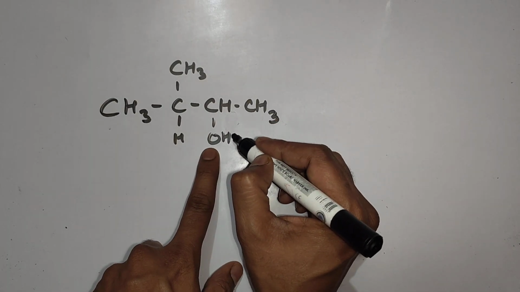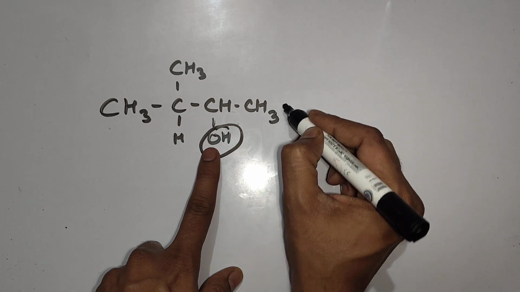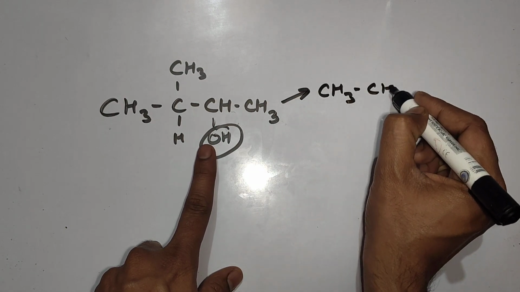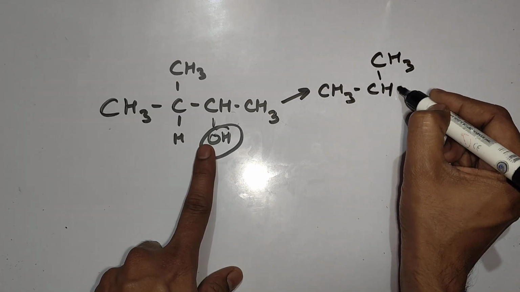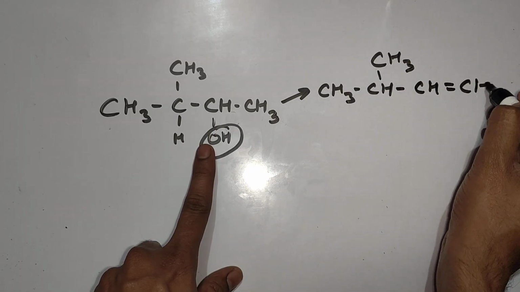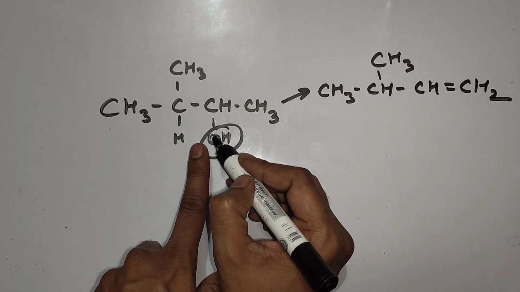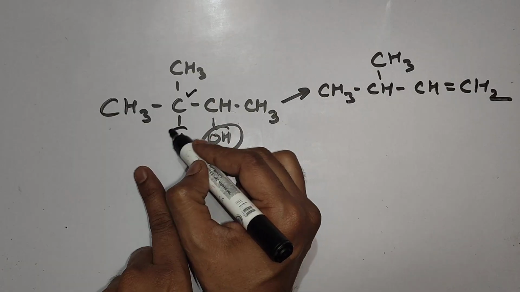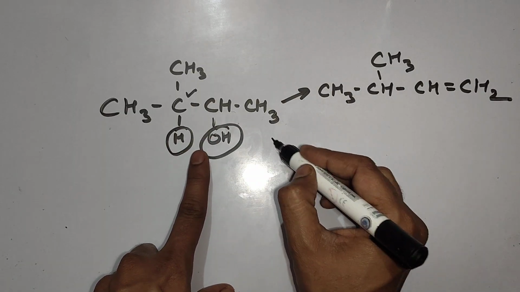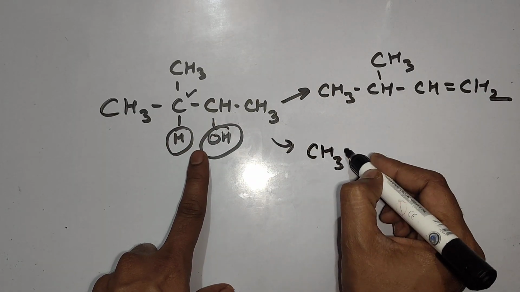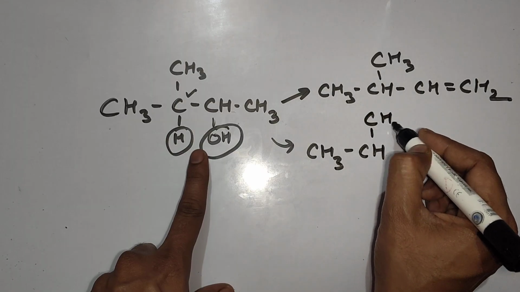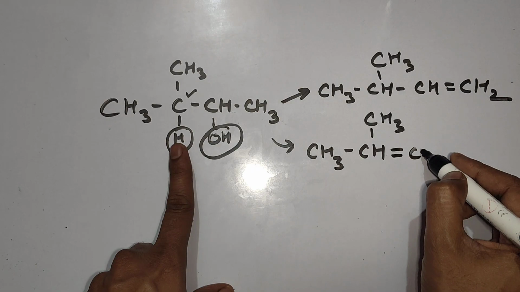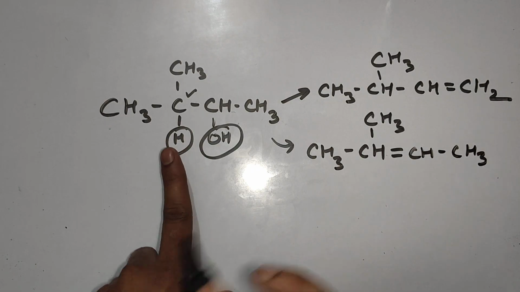Let's take this carbon first. OH and H remove out from here and make double bond between these two. The alkene generated will be this one. OH connected to this carbon and this carbon is connected with this hydrogen and this OH remove out. Then check what kind of alkene will generate. Now double bond will generate between these two carbons. Rest part as it is, this one.